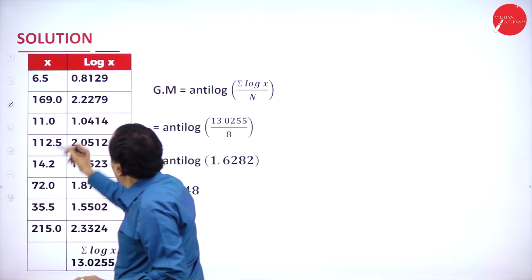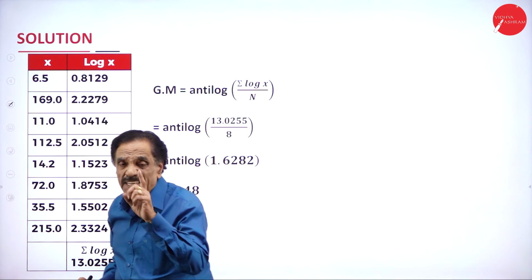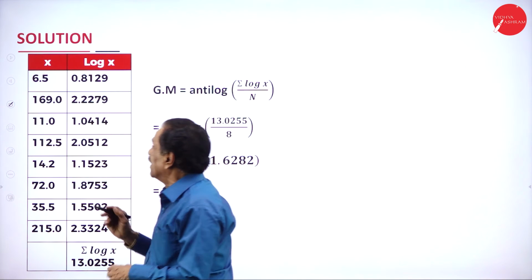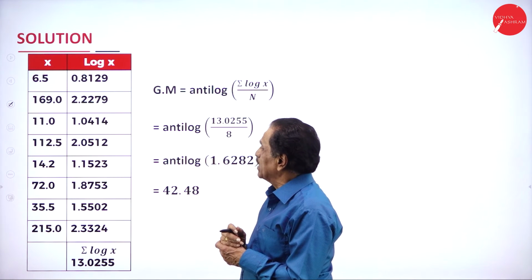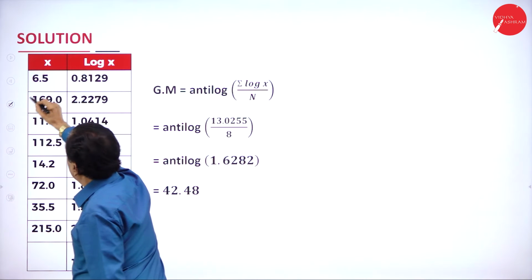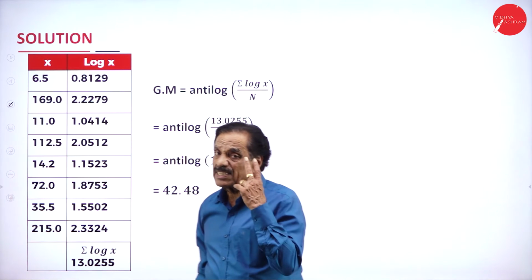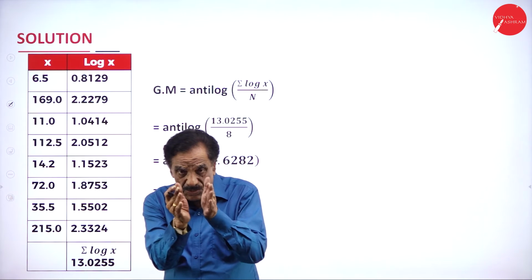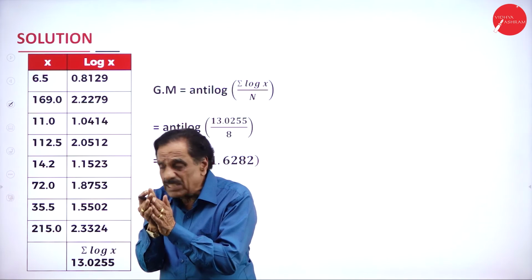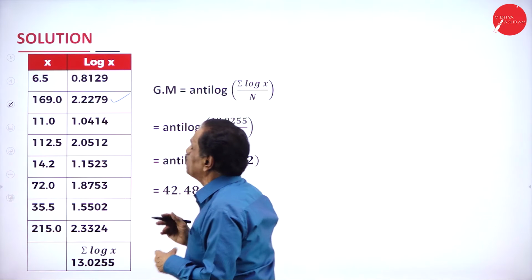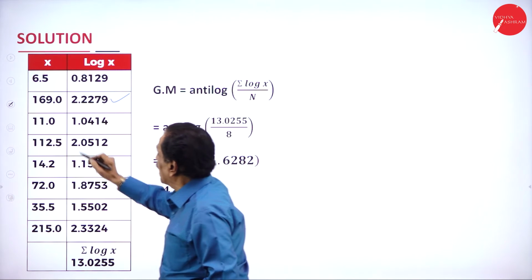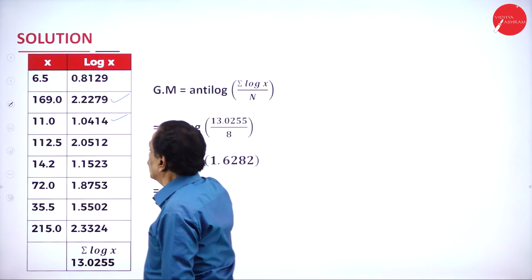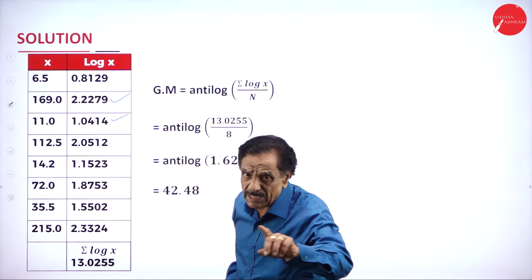Here for 6.5, 6 is a single digit, so the characteristic is 0. Under 65, the log is 0.8129. Here you have 169, so the characteristic is 2. On 16 in the logarithm table, you have to see the 9. The answer is 2.2279. 11 is a 2-digit number, so the characteristic is 1, giving 1.04. So for 11, you have to see the 0.